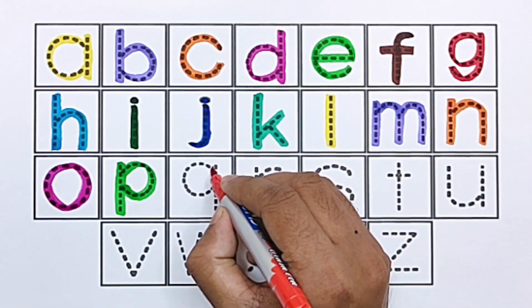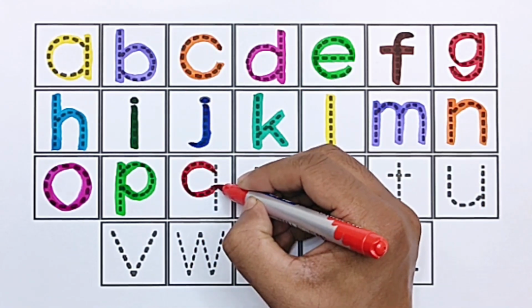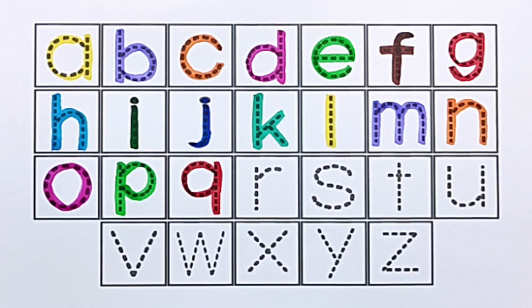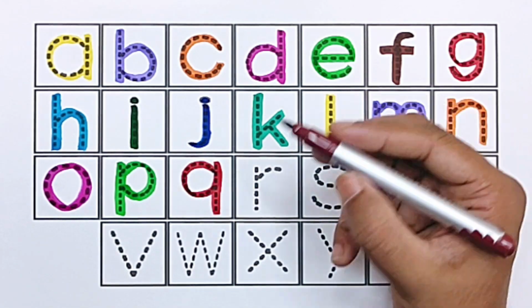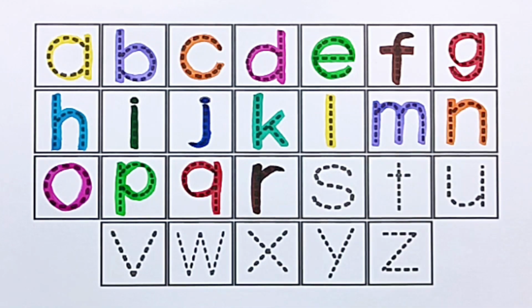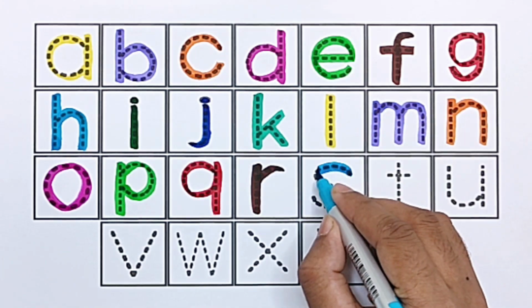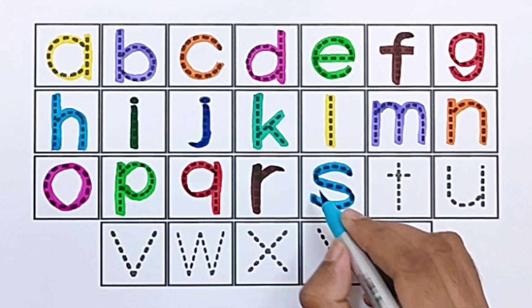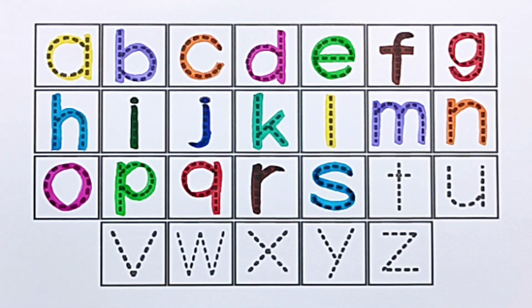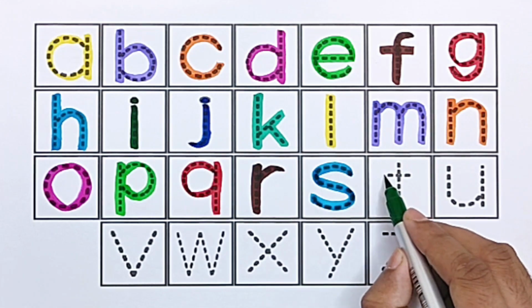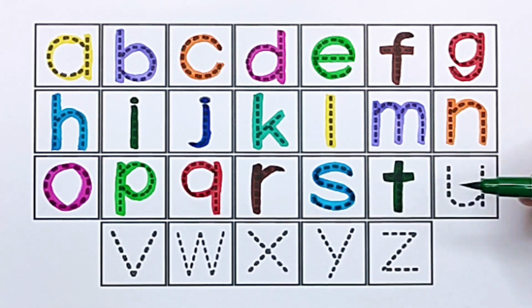Red color. Q for queen. Brown color. R for rainbow. Sky blue color. S for strawberry. Dark green color. T for teddy bear.